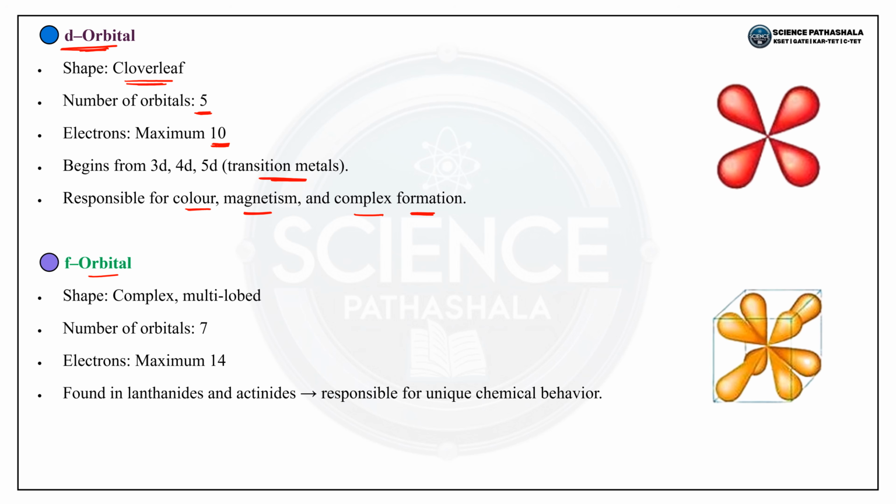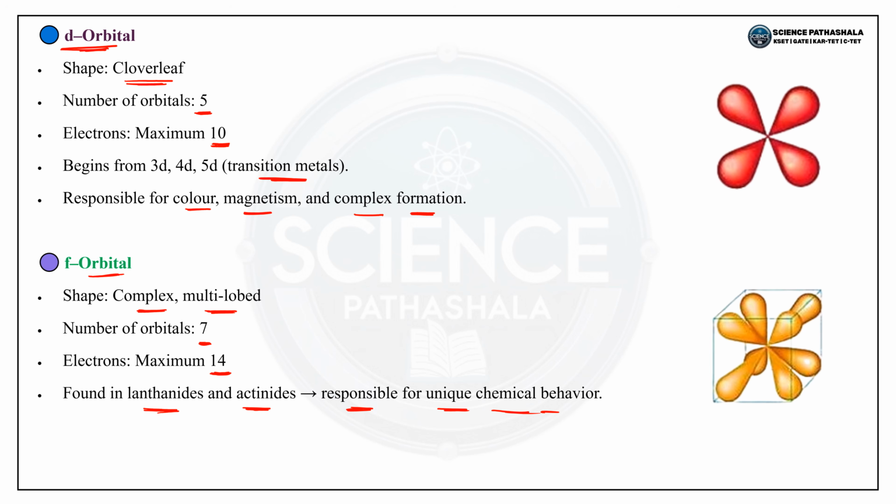The next is f orbital. What is the f orbital shape? It is somewhat complex and multi-lobed. The number of orbitals for f is 7. What is the maximum number of electrons here? The maximum electrons are 14. These are found in the lanthanoids and actinoids. Below, we saw starting from lanthanum and actinium. These are responsible for the unique chemical behavior.